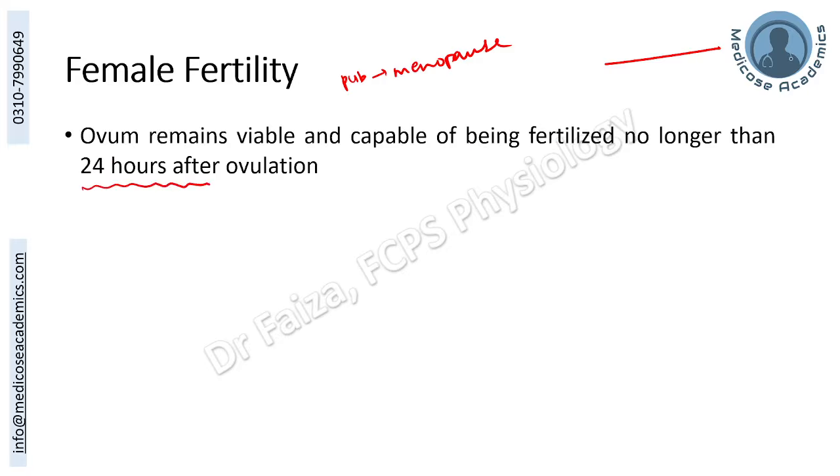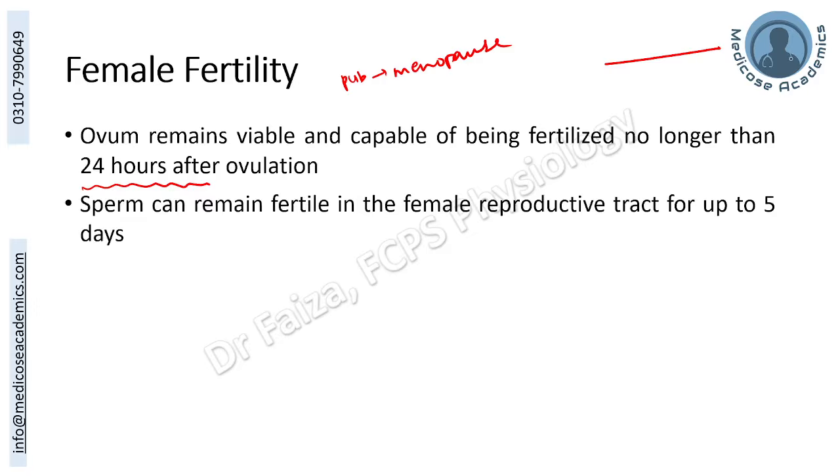So the sperm must be there before the ovulation occurs, as the sperm is going to take time for its traveling as well. Sperms can remain fertile in the female reproductive tract for up to 5 days. So that means before ovulation, even 5 days before, if the sperm was entered, the female fertility would be there.